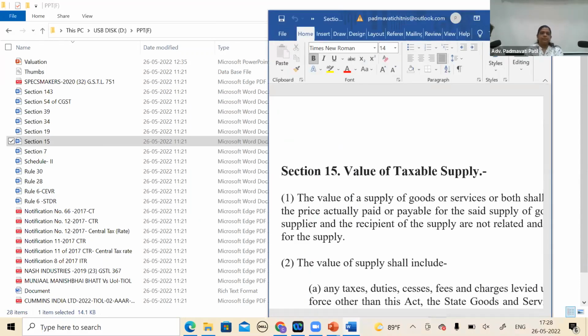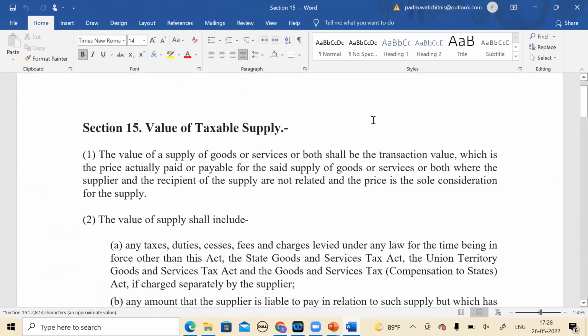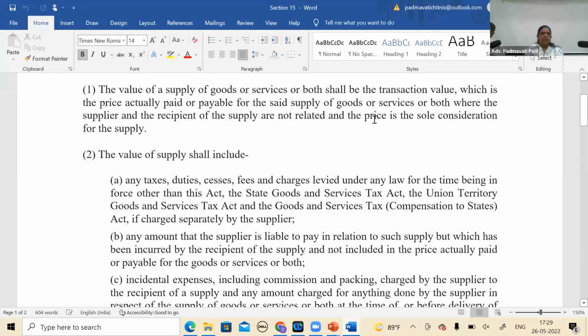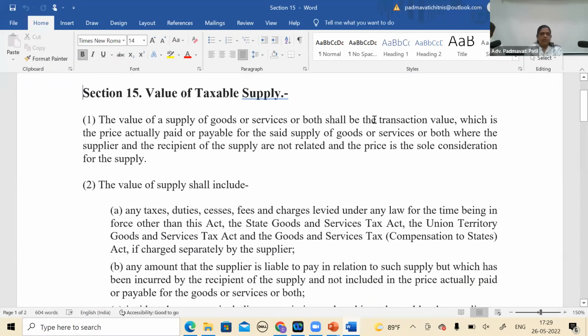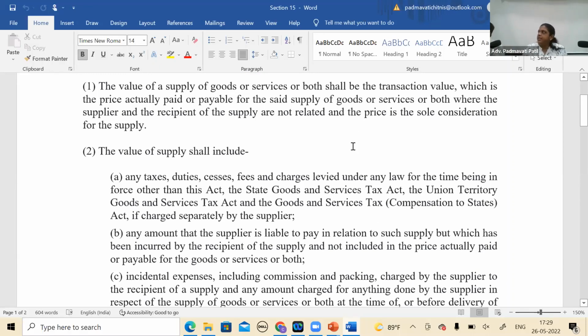If I am a CA service provider and I am liable to incur expenditure of my employee cost, and that employee I do not have in. The other way around, the client is liable to provide the facilities to do statutory audit. So 15(2)(b) doesn't apply. Yeah. Right. Because supplier is not liable to provide, sir. We'll just read that. The value of supply shall include (b) any amount that the supplier is liable to pay in relation to such supply, but which has been incurred by the recipient of supply and not included in the price actually paid or payable for the goods or services or both.